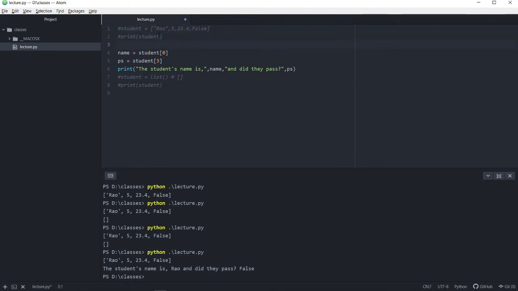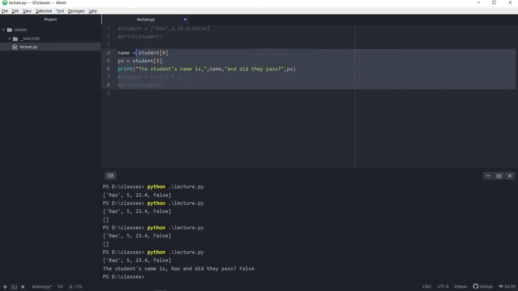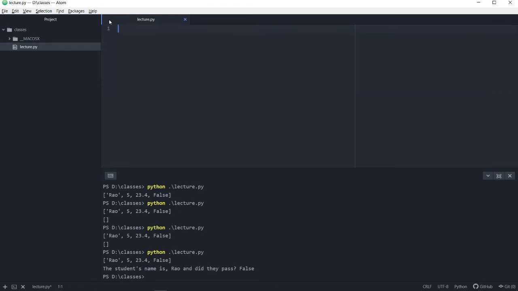Okay. Let's try to rework this and instead ask the user for the information. So what I'll do is I'm going to remove all this code and we'll start fresh. We're still going to be looking for 4 different pieces of information. We're going to ask the user for a student's name, the hours of study, the score, and let's say we'll define our own criteria.